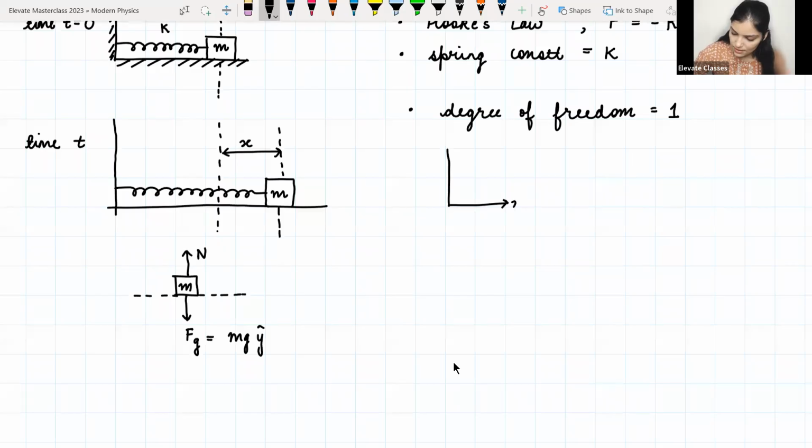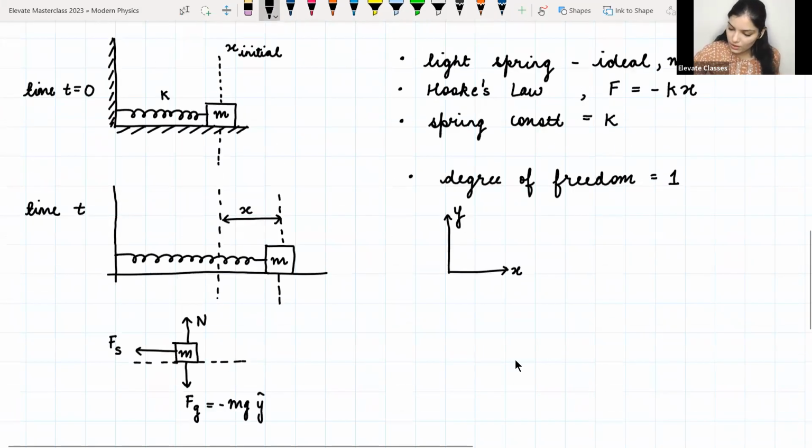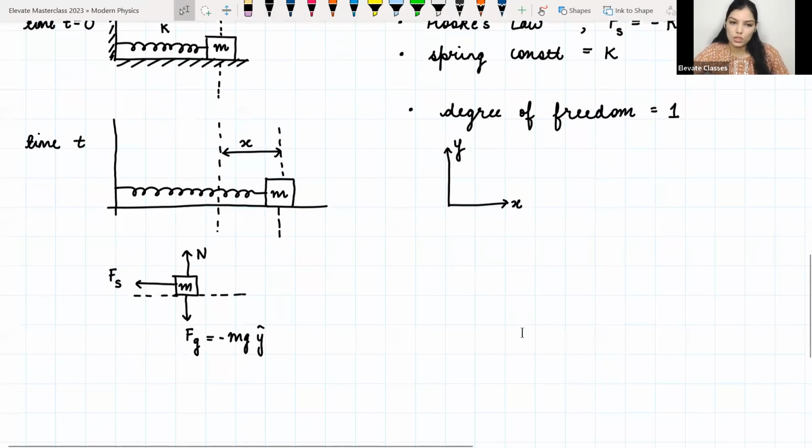Let us say that this is x direction and this is y direction. Okay, so gravity is towards minus y, so this is going to be like this. And then there is a restoring force which is due to the spring. Let me call it Fs. So let me put it here also, Fs. So this is the restoring force due to the spring, because the spring follows Hooke's law. Okay, so the spring will try to come back to its original equilibrium position.